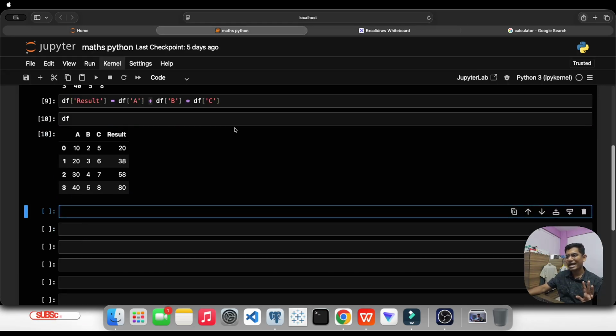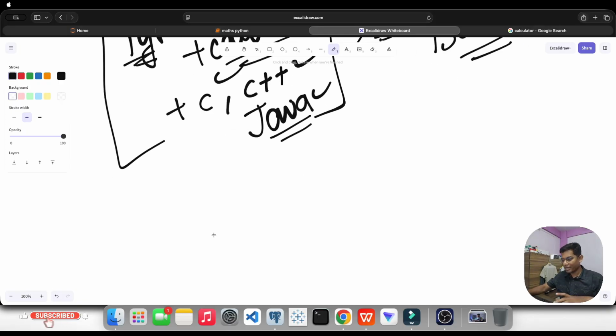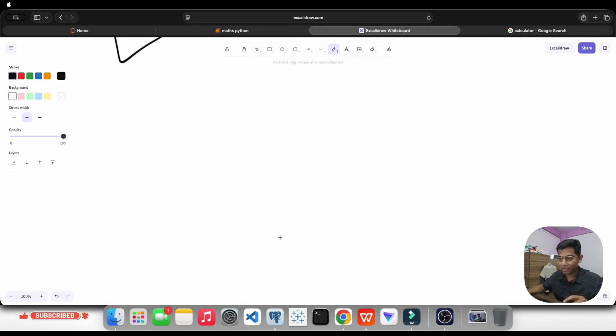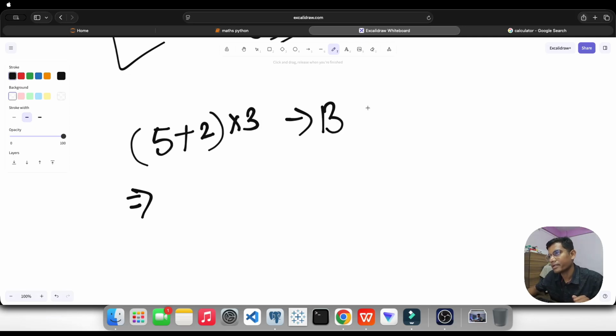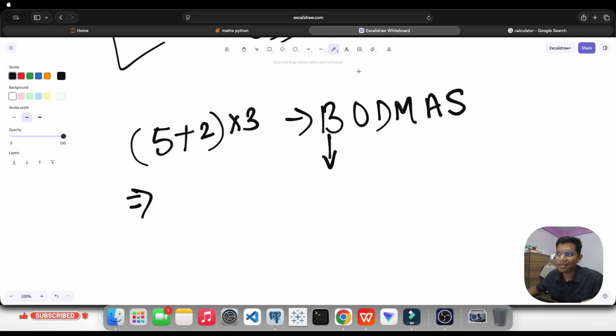Right now, let's add something with brackets, right? And let me talk here about how brackets work. Okay. Suppose I write it like this, same question, 5 plus 2 into 3, but with a bracket. So what will be the output? And here I am using BODMAS rules and regulations. So let's check, is there any bracket? Okay, there is a bracket. So first order of execution: inside the bracket, whatever expression is there will be carried out first.